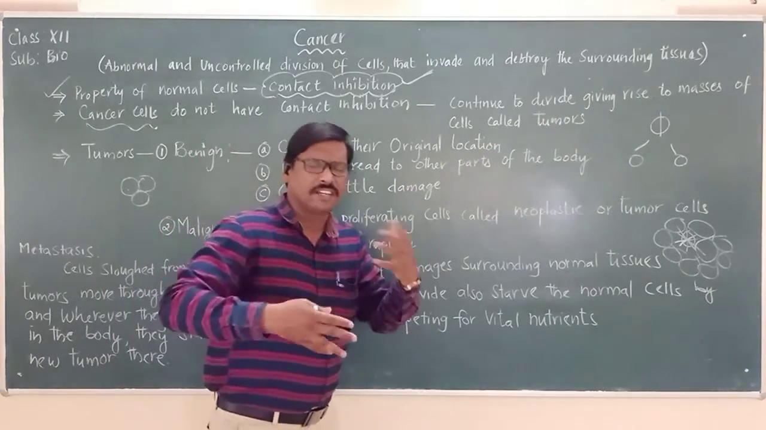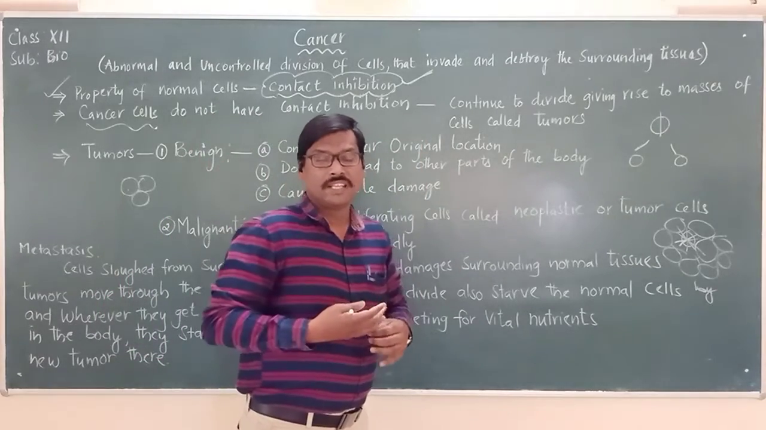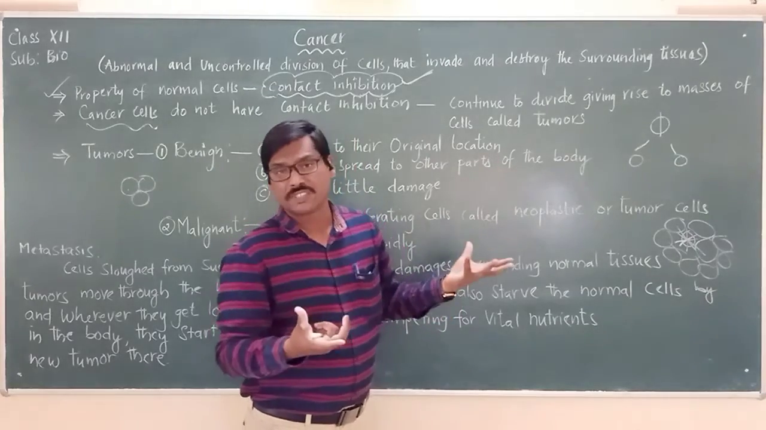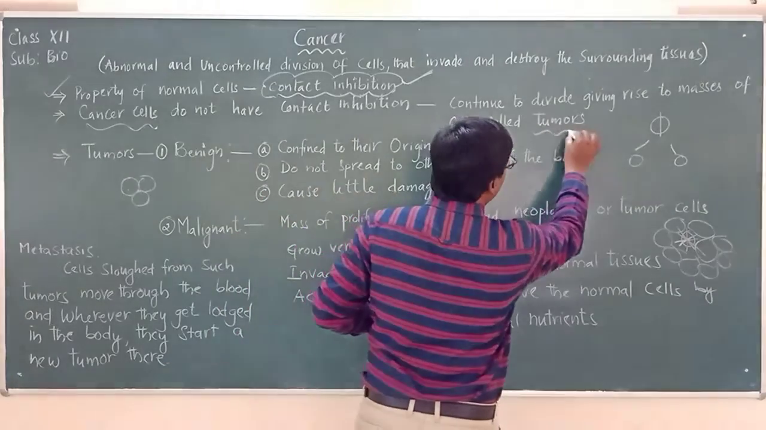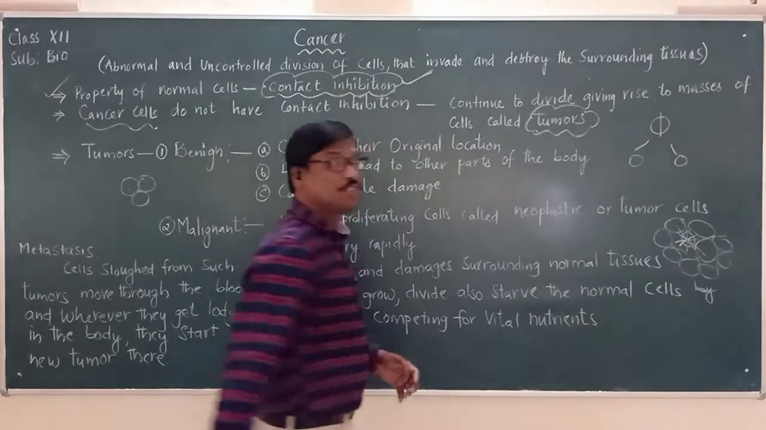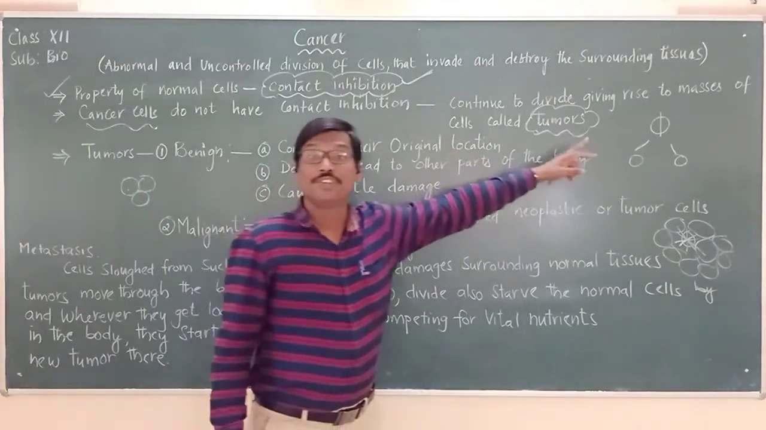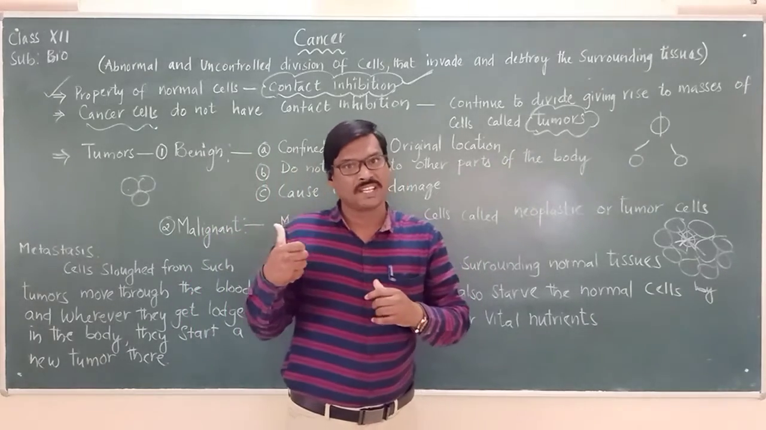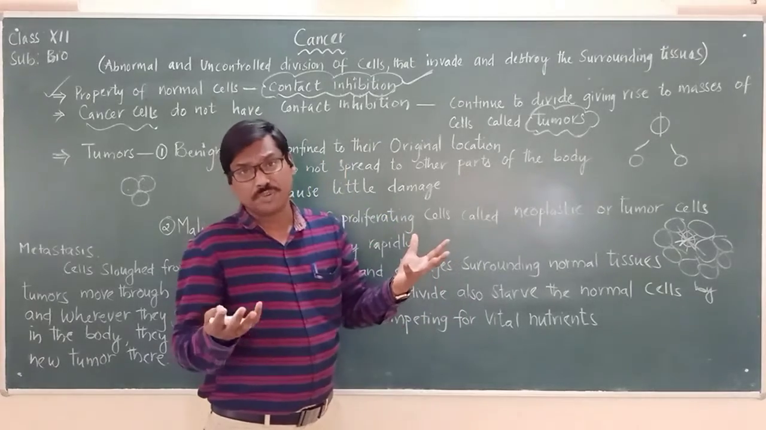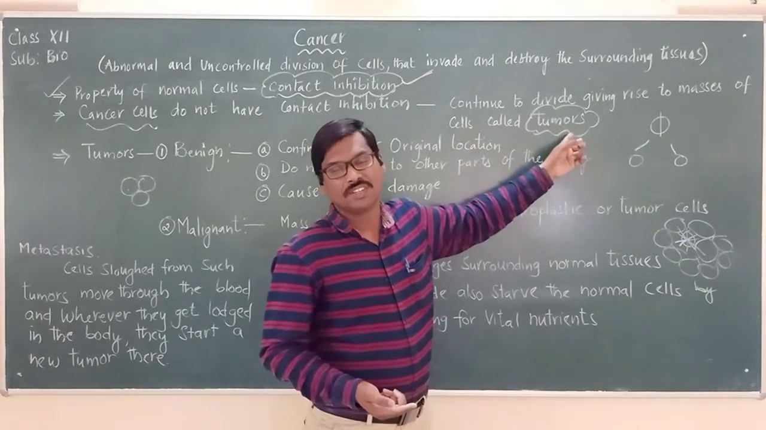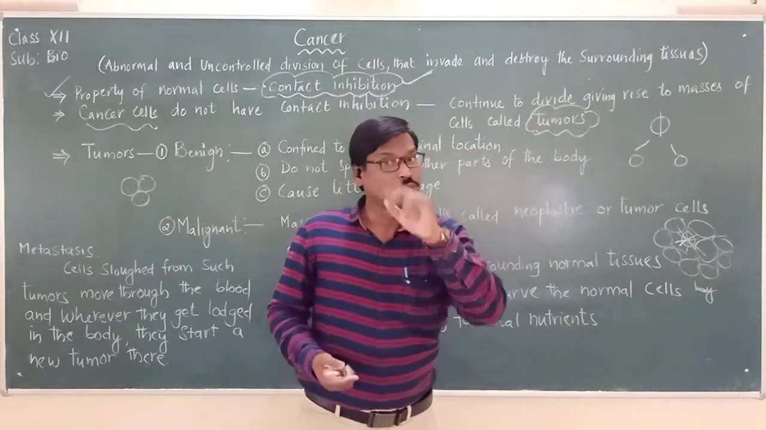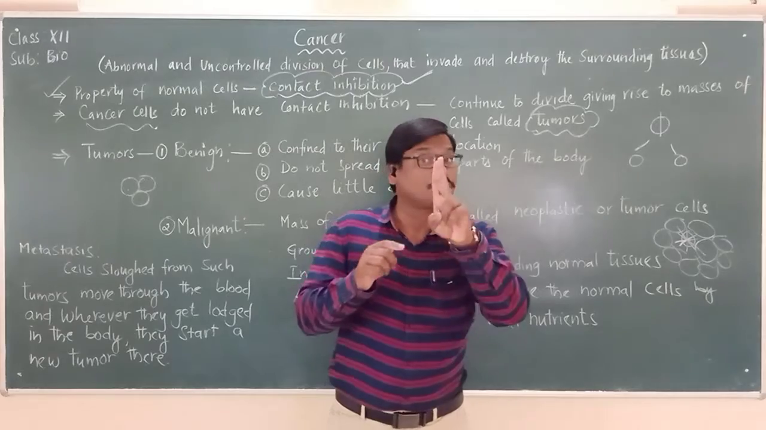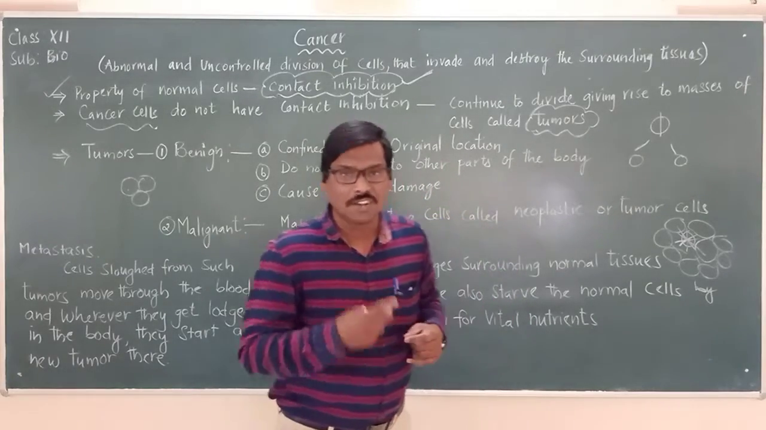They continuously, repeatedly, many cells will be formed, giving rise to what? Masses. So more number of cells will be formed, and those cells which are formed are called as what now? Tumors. So cancer cells which lost the property of contact inhibition, giving rise to masses of new cells, are called as what? Tumors. Now these tumors are of two types, which means cancer cells are of two types, we are saying.